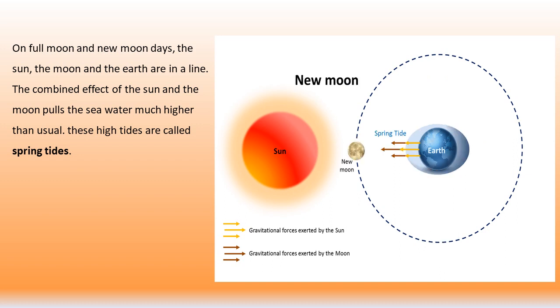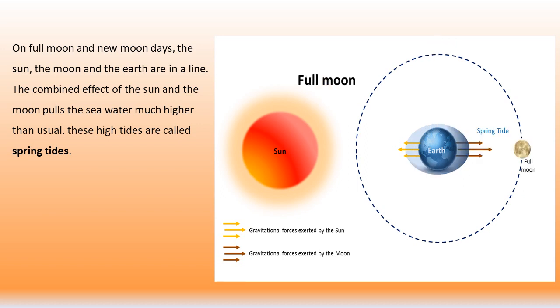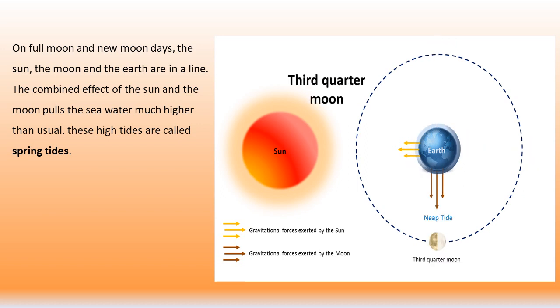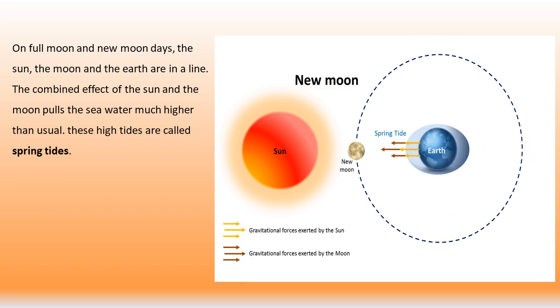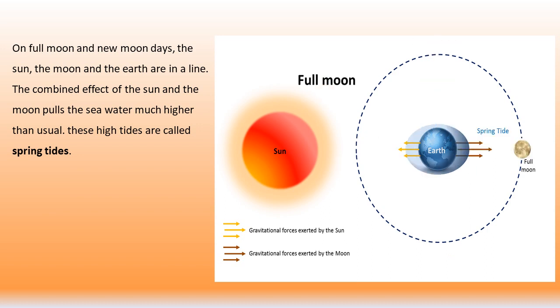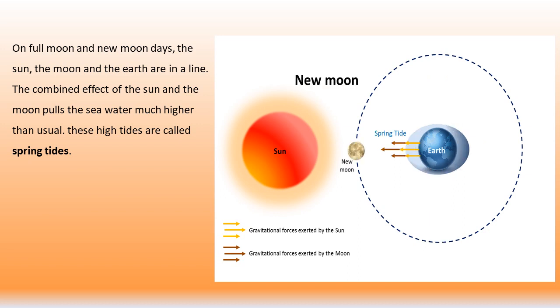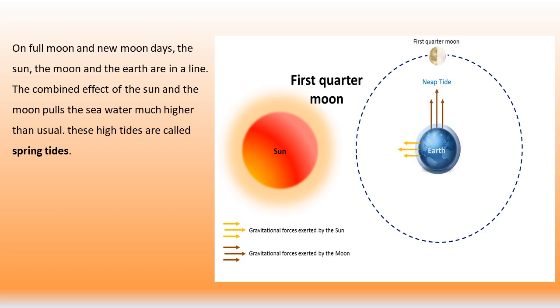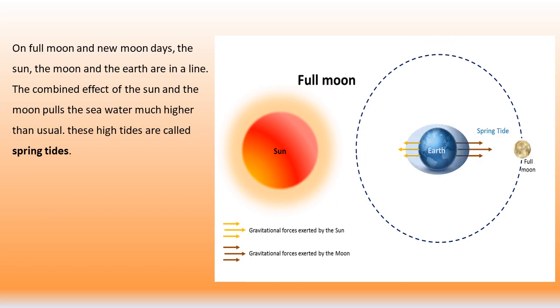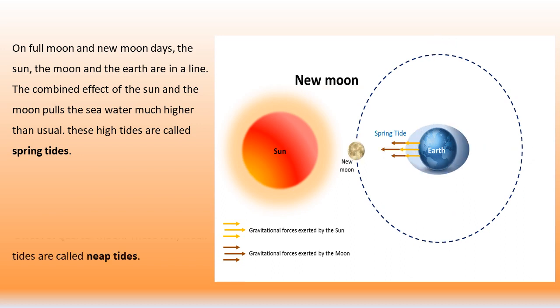Now children, if you see the diagram, you can see on a full moon day and a new moon day, the sun, moon and the earth come in a straight line, because of which the gravitational force is very high, and due to which the sea water rises much higher than usual, and these high tides are called spring tides.